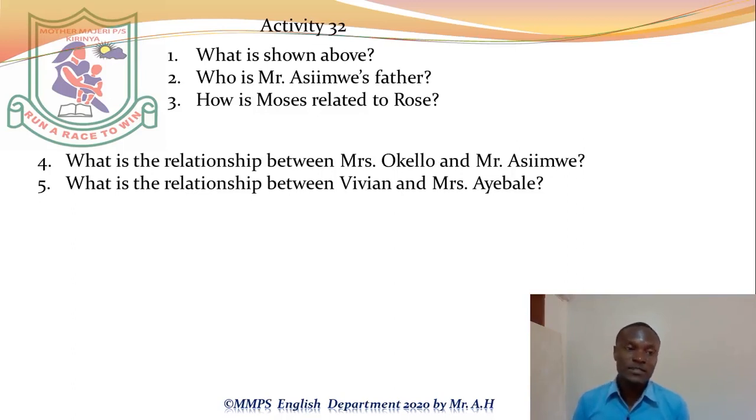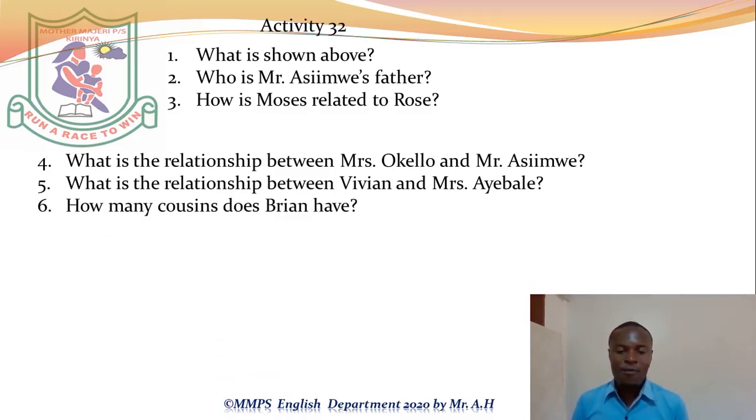Remember, granddaughter to means Vivian treats Mrs. Ayebale as her grandmother. But when you say it's a granddaughter of, that means biologically she is the grandmother. So we say Vivian is the granddaughter of Mrs. Ayebale.